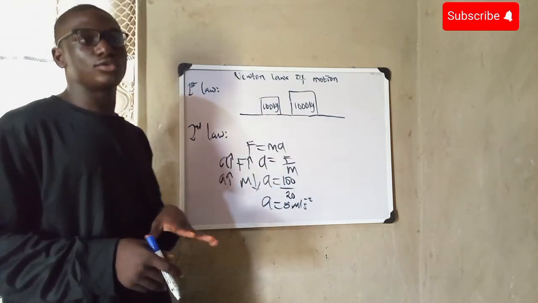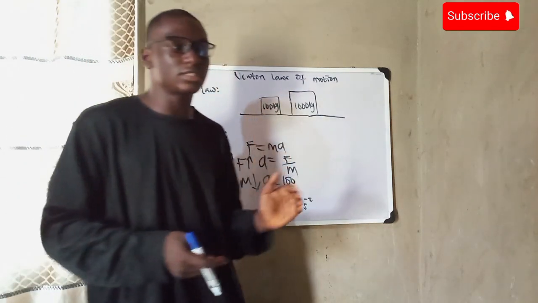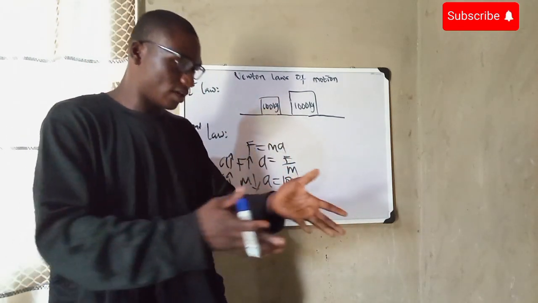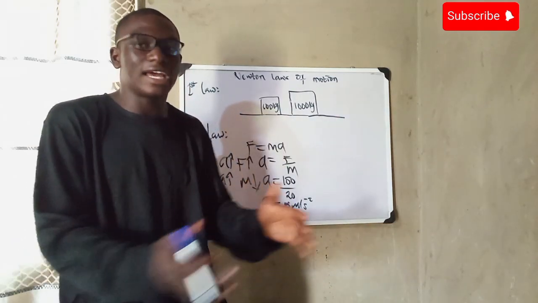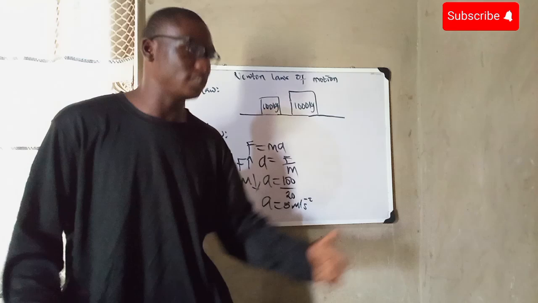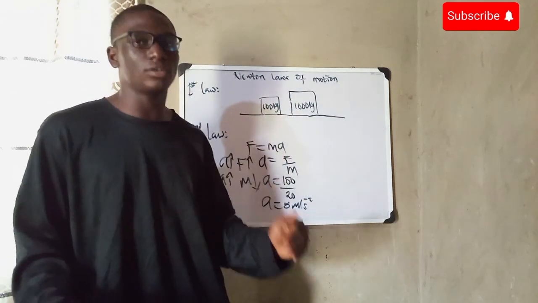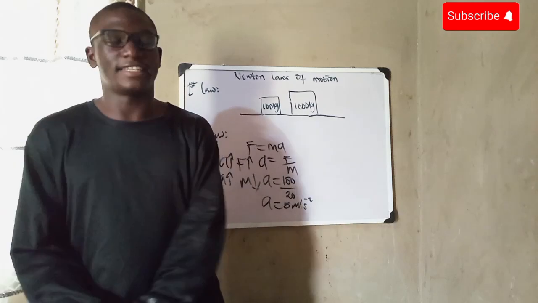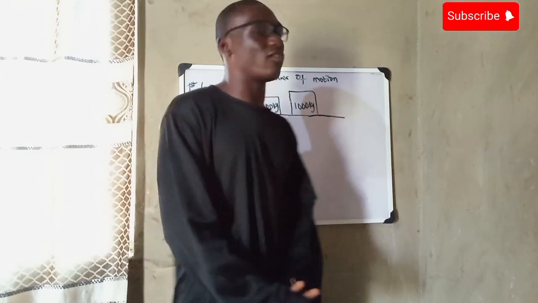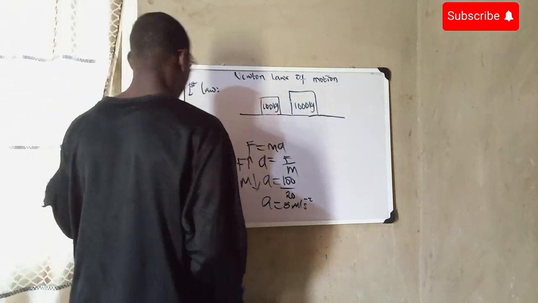The more you apply a force to an object, the more it will accelerate. But if a body has a larger mass, it will be very difficult to accelerate that body. That's why acceleration and mass are inversely related, but acceleration and force are directly related. So let's move to the third law of motion. This is the main aspect.